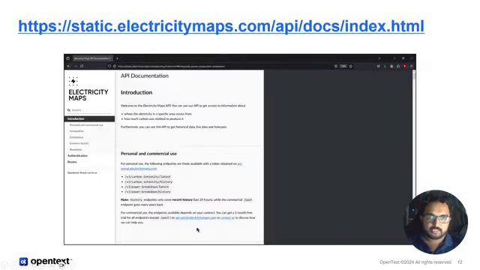So this is the API which we have used. It's static.electricitymaps.com, and they have given us the API key for use for the hackathon, and they have also given the documentation saying how to use the API.